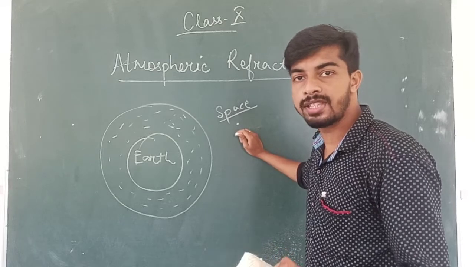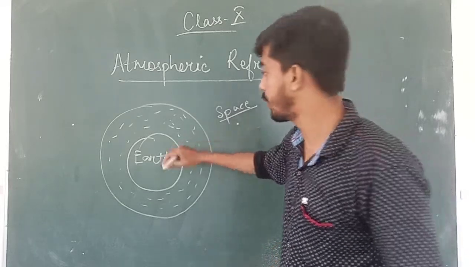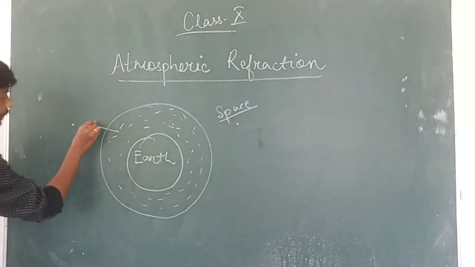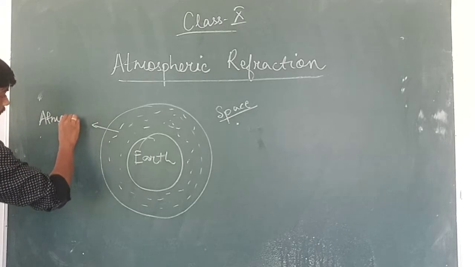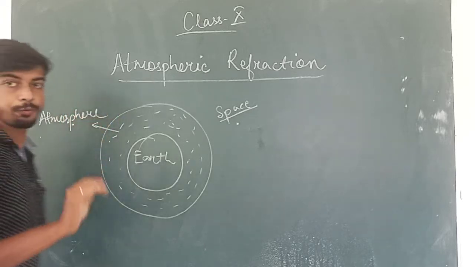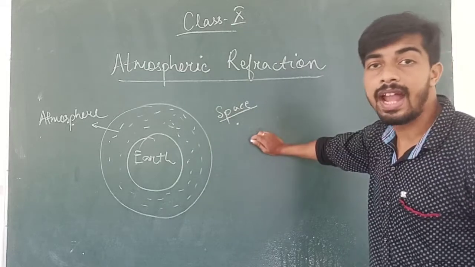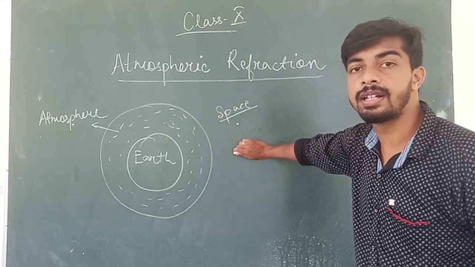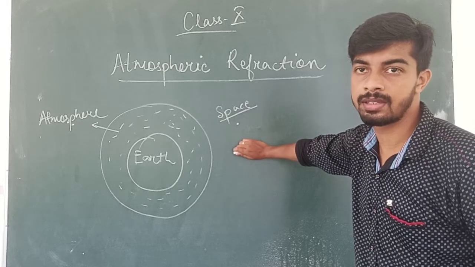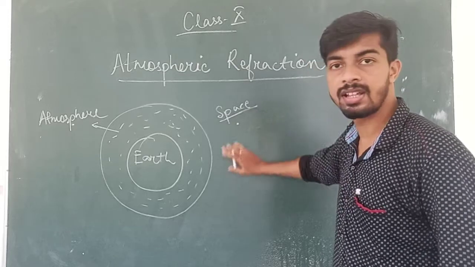So if we see the comparison of space with the atmosphere, in that case, the atmosphere is a little bit denser medium than the space, because space is a total vacuum. This part is empty. There is nothing.